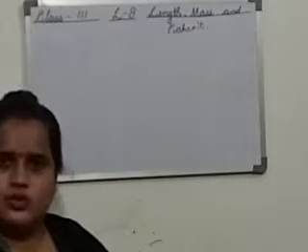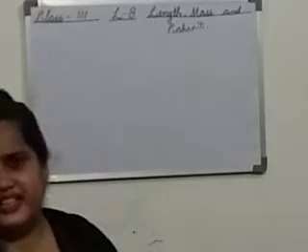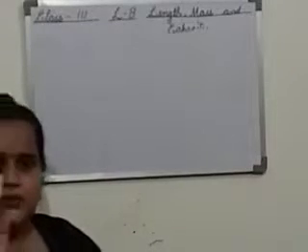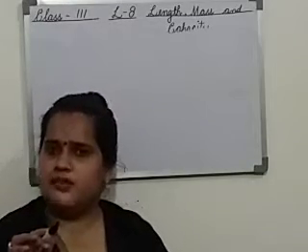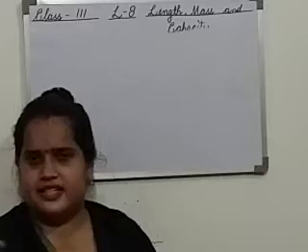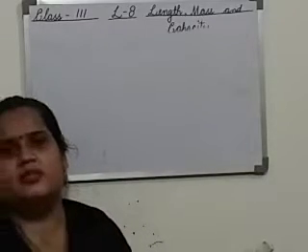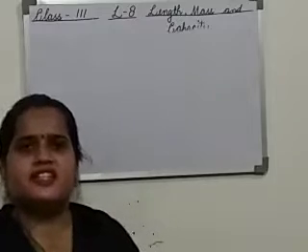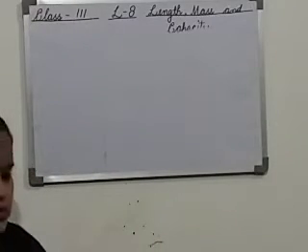Length of cloth equals 7 meter. Then you will write length of cloth in centimeters. Then you will write 1 meter equals 100 centimeter. 7 meter equals 7 multiply 100, that is 700 centimeter. Answer statement, length of cloth in centimeters is 700 centimeter. Complete in this way you have to do.